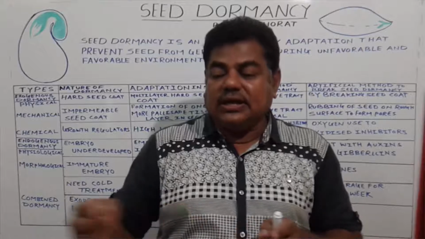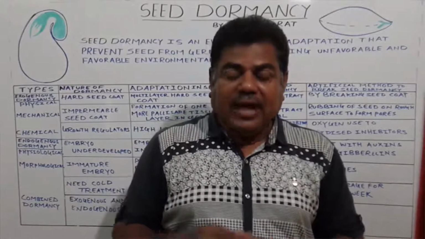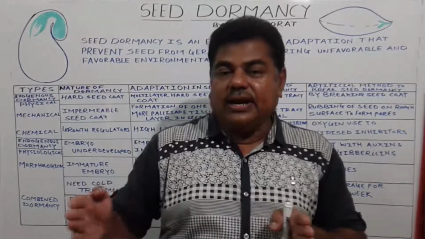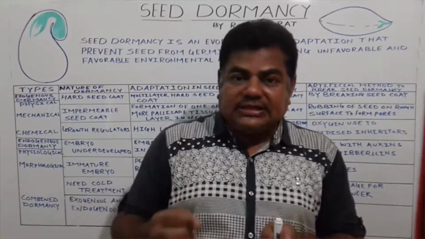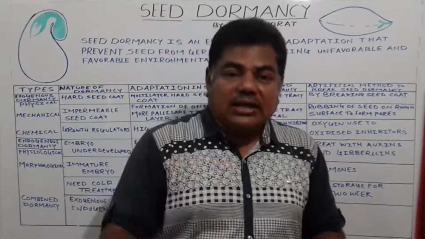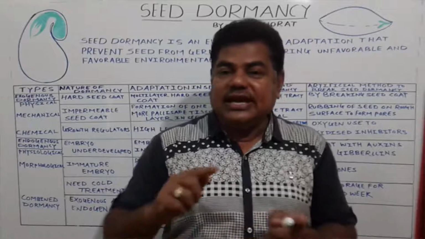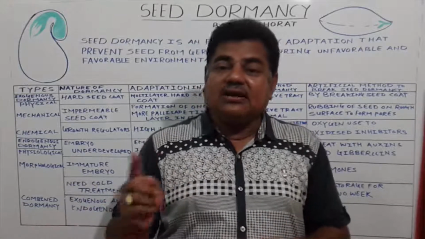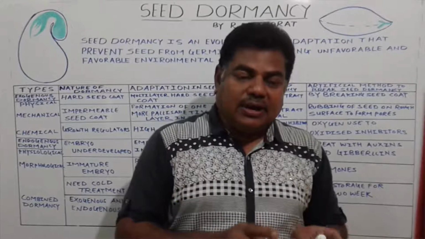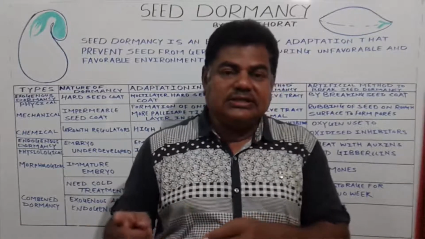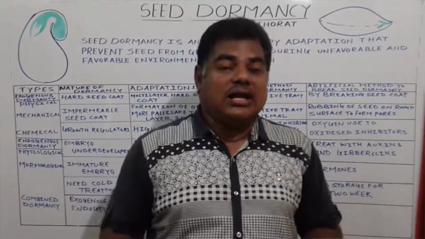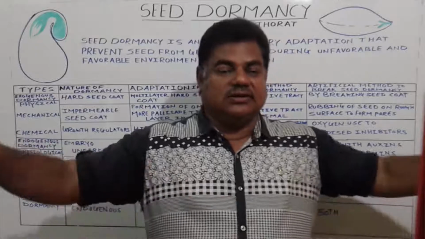They do not germinate for various years, a long period like this, due to which seeds get dispersed from one place to another by using various agencies like water, wind and animals. By using such agencies, seeds disperse from one place to another and flourish on the earth.